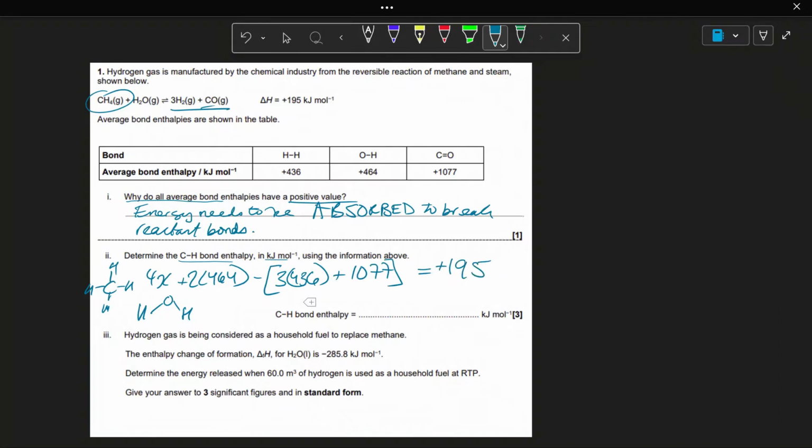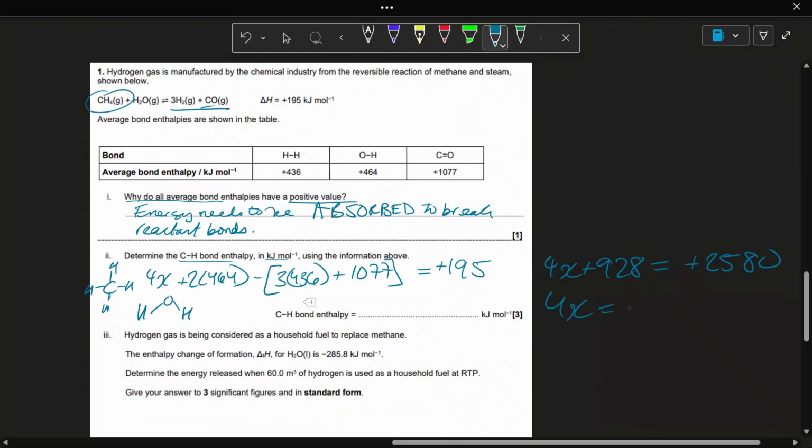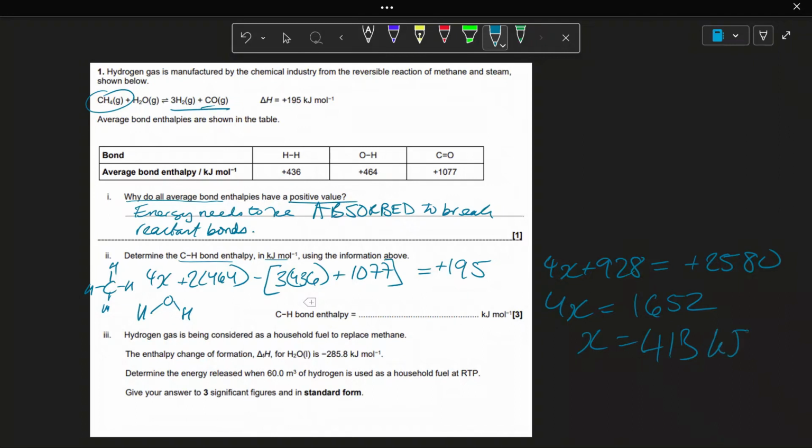That's the enthalpy change. So we can calculate this as being 4x plus 2 times 464, 928, equals plus 2580. So 4x equals, bring 928 to the other side, so that was 1652. So x is 413 kilojoules per mole. So our bond enthalpy is positive 413 kilojoules per mole.